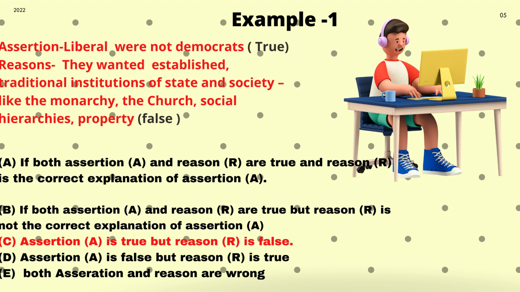Go to option number 3. Assertion is true and reasoning is false. Yes, that is the one I want, because I have written on the top that assertion is true and reasoning is false. So there is your answer, children. Assertion is true, reasoning is false. Take your pen, put a tick against that. You have got the right answer. Let's go to another example now.